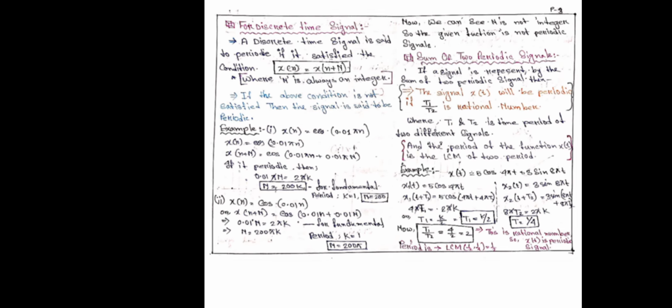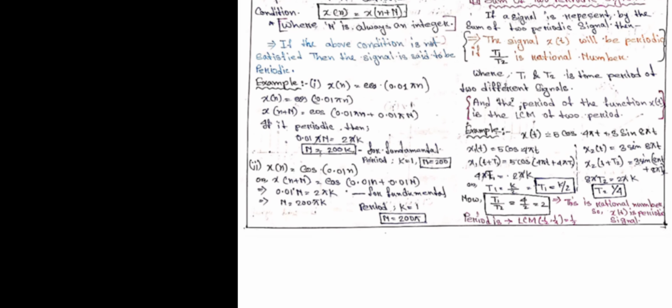The next one is x(n) is equal to cos(0.01 n). N is equal to 200 pi k. For the fundamental period, k is equal to 1, then we get N is equal to 200 pi. Now we can see N is not an integer, so the given function is not a periodic signal.